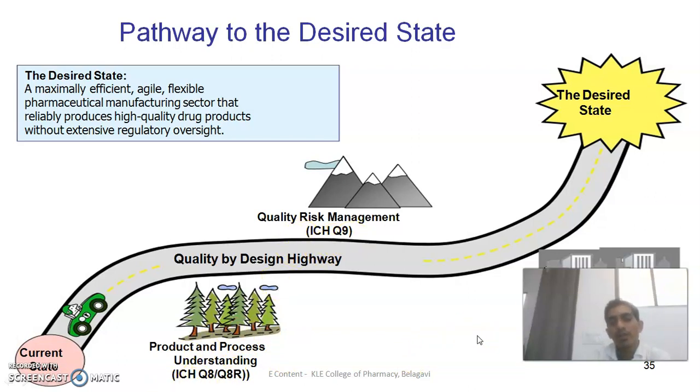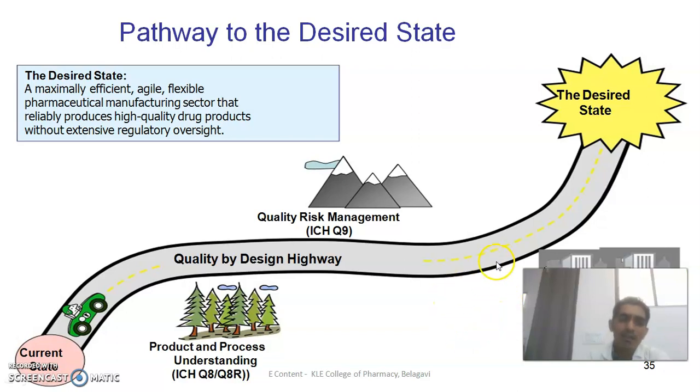So when we move through these guidelines, definitely we will get some quality in our product. If you bypass this, then whatever product we have will not have the quality attributes or quality parameters in it, and there will be non-compliance to the patient. So that's why this quality by design approach plays a very important role in analytical method development.